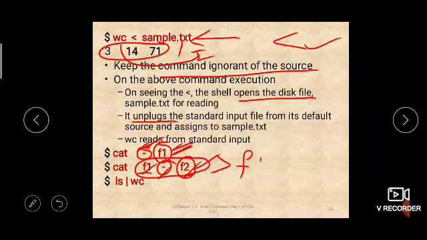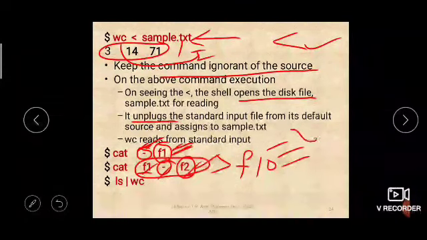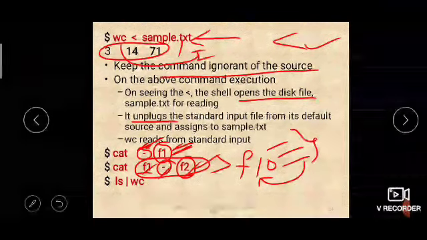Let us say file F10. To this file F10, the contents of file F1 will be entered first, then some input from the keyboard, and then the contents of the file F2. All these things will be merged and then entered into the F10 file. So that will be a very excellent one, right?